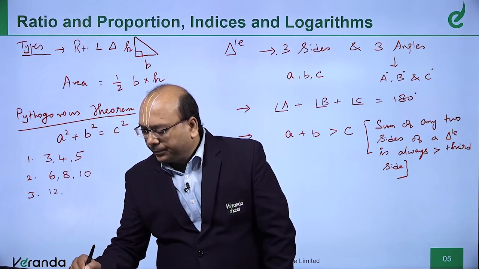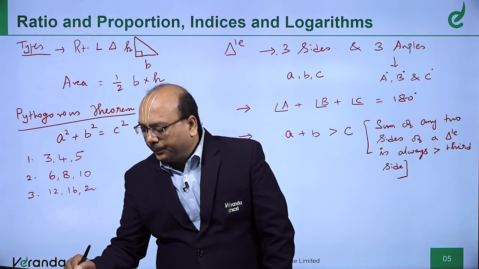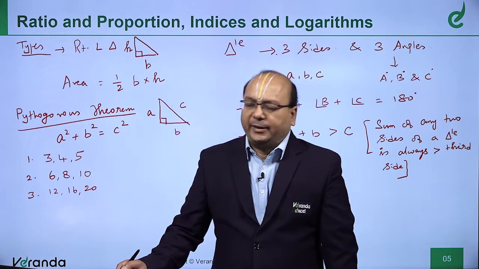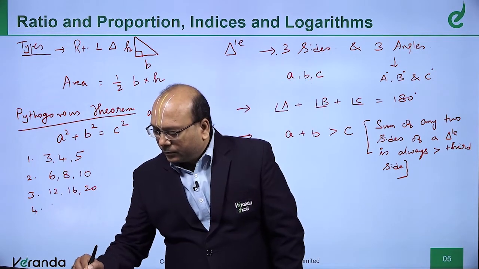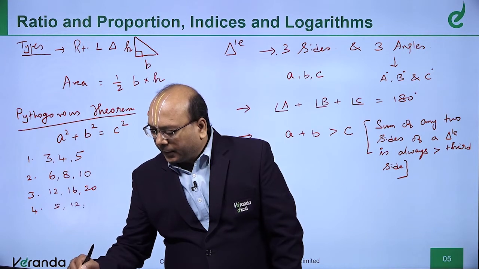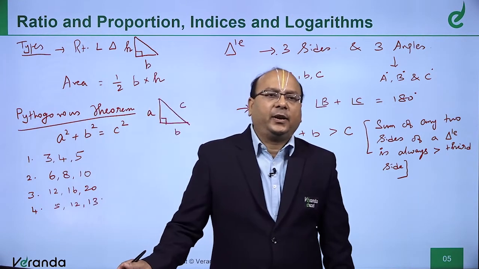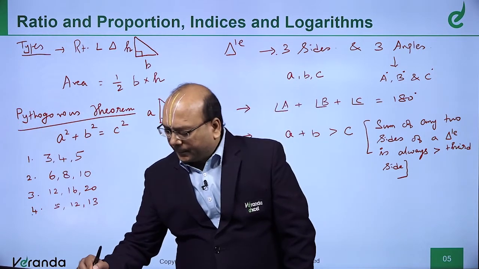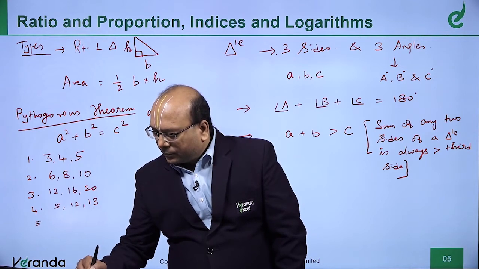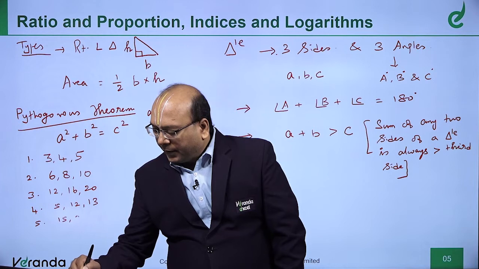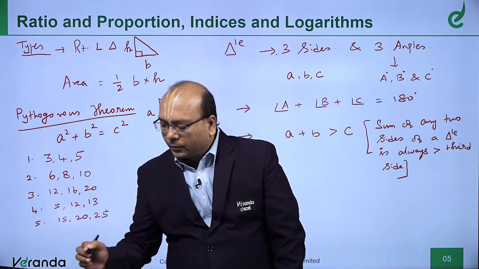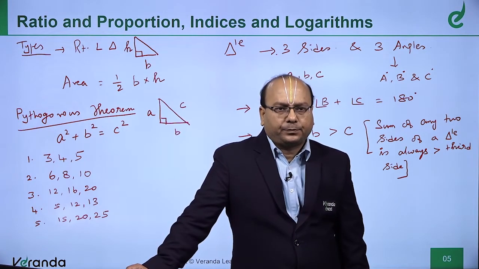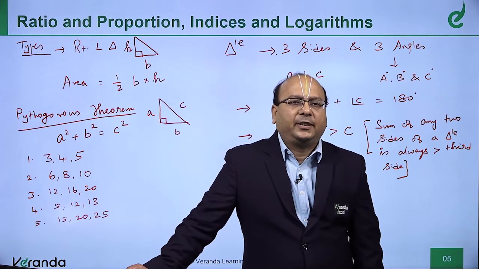Again you double it, 12, 16 and 20. 12 square is 144, 16 square is 256, add and you get 400 which is 20 square. 5, 12 and 13. 5 square is 25, 12 square is 144, add and you get 169 which is 13 square. 15, 20 and 25. 15 square is 225, 20 square is 400, add and you get 625, which is 25 square.